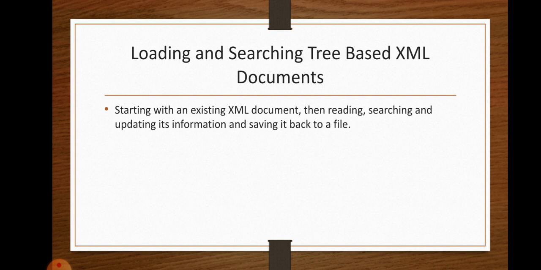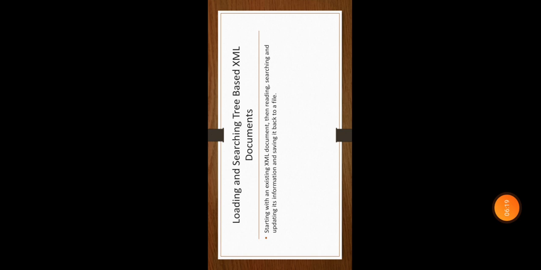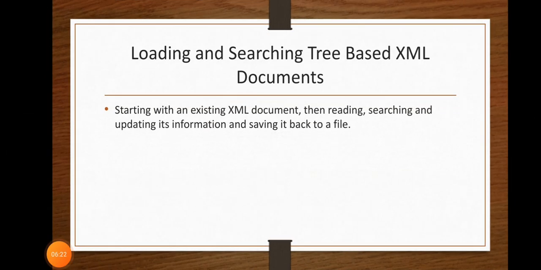Starting with an existing XML, we can start from an existing document. If there is no such document, we must create a new XML document. The loading and searching operations take place only on an existing XML document. Then reading, searching and updating are its operations, and after that we will save it back to the file.